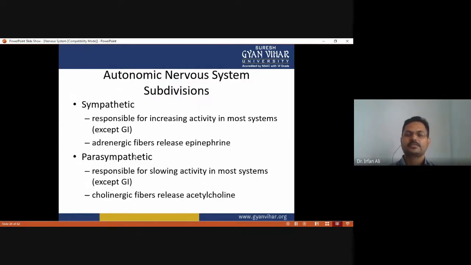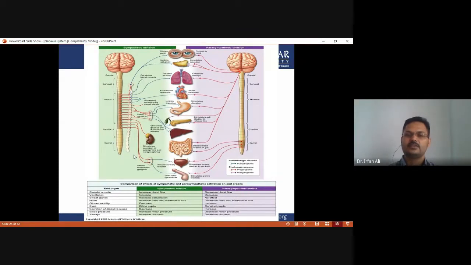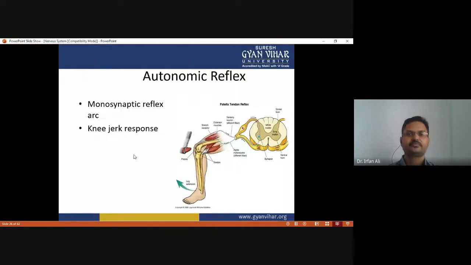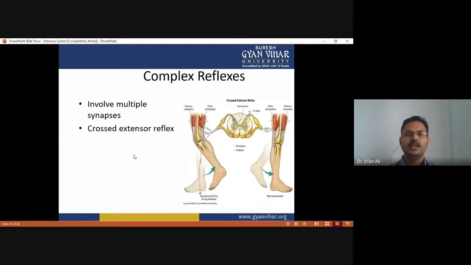And the autonomic nervous system has two parts: sympathetic and parasympathetic. In most places the sympathetic nervous system increases activity, and in most places the parasympathetic nervous system decreases activity. This table shows the sympathetic effect and the parasympathetic effect. And the autonomic reflex, this is the path of the autonomic reflex. And the complex reflex involves multiple synapses. That's why it is called a complex reflex.